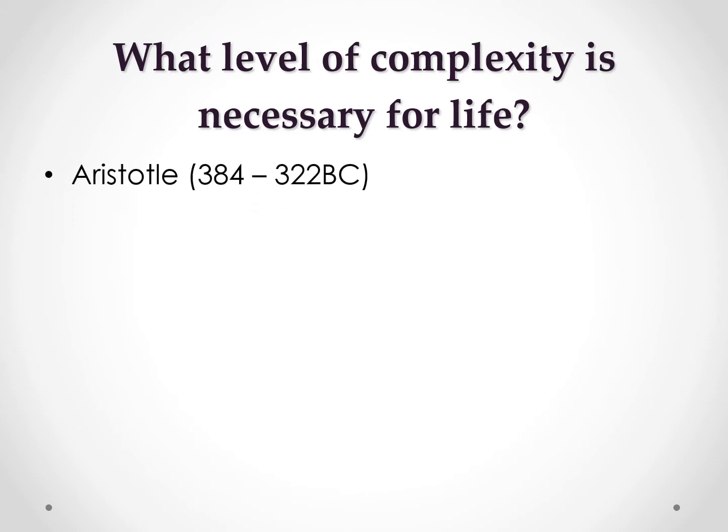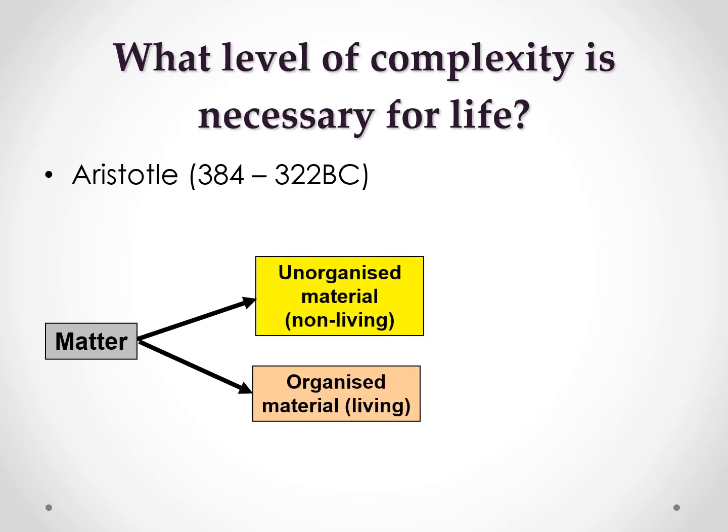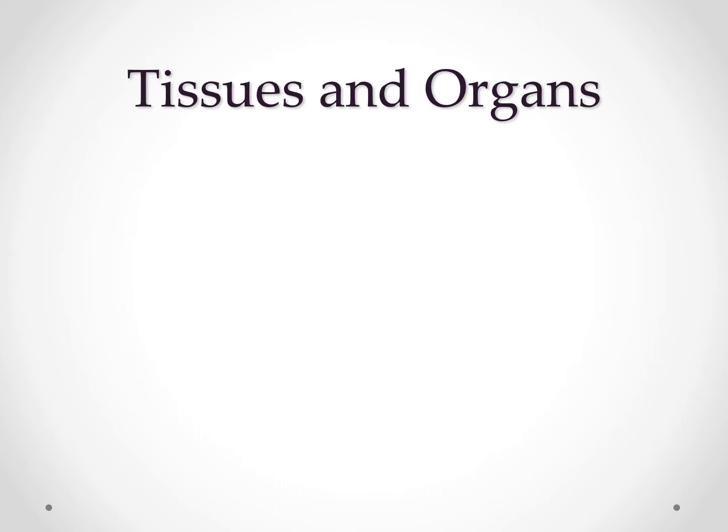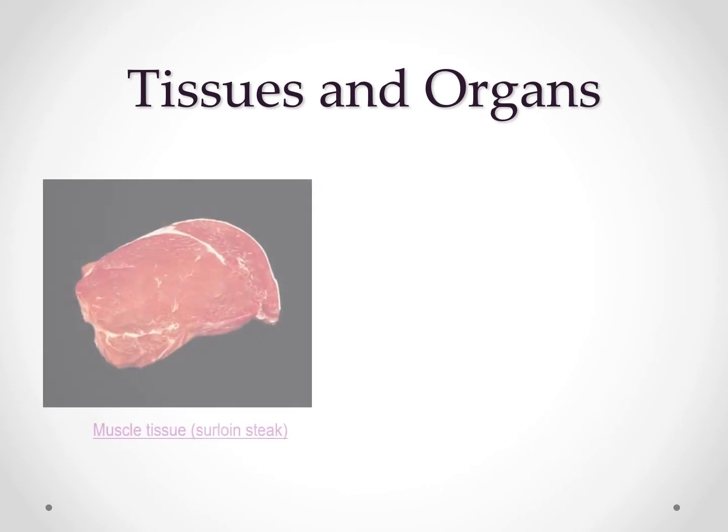According to Aristotle, 384 to 322 before Christ, matter is composed of unorganized materials, which is the non-living, and organized materials is the living. In organized materials, we have homogeneous, which is the tissues, and heterogeneous are the organs. I will give the example of these two, the tissues and organs.